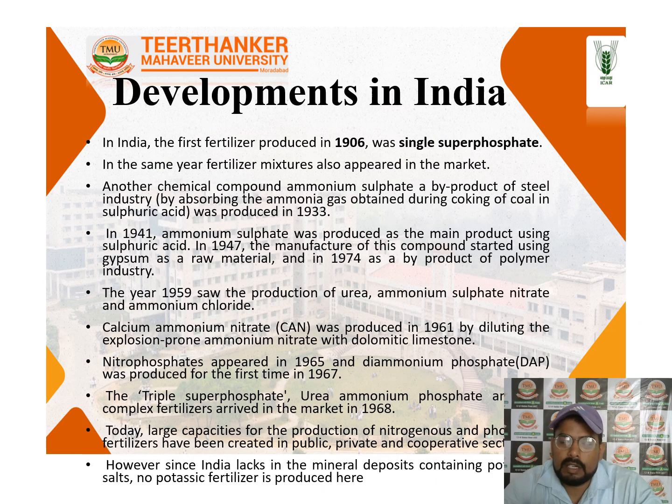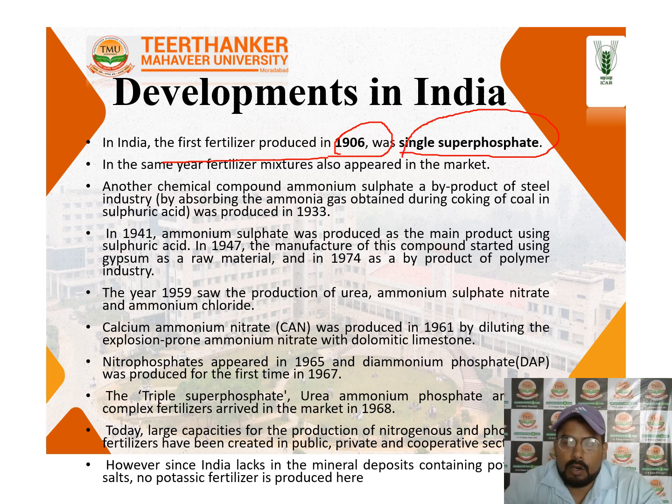What is the history of the development of fertilizer in India? So India's first fertilizer product was in 1906, SSP, single superphosphate. It has the lowest nutrient content of phosphate; basically, the phosphatic fertilizer comes in this category. In the same year, the fertilizer mixture also became available in the markets. Some mixtures come in this category.